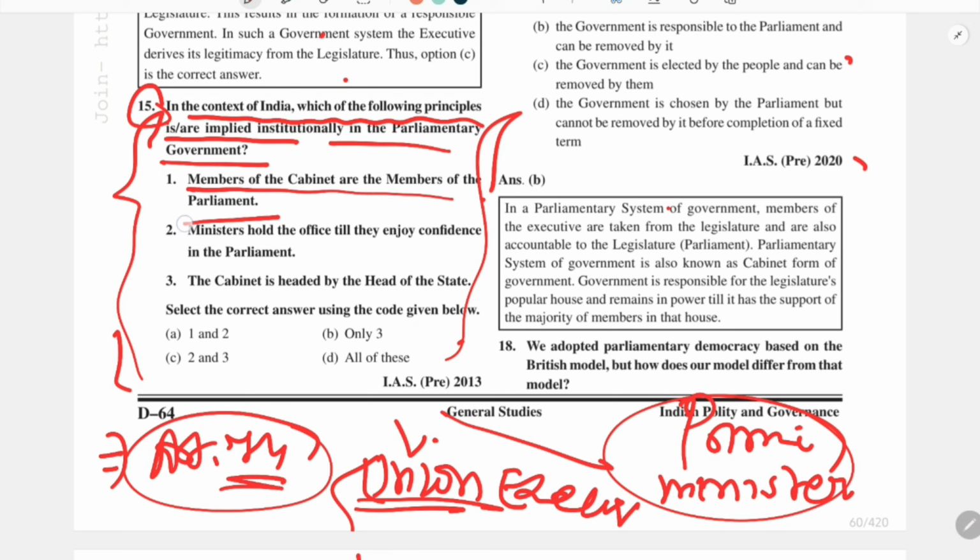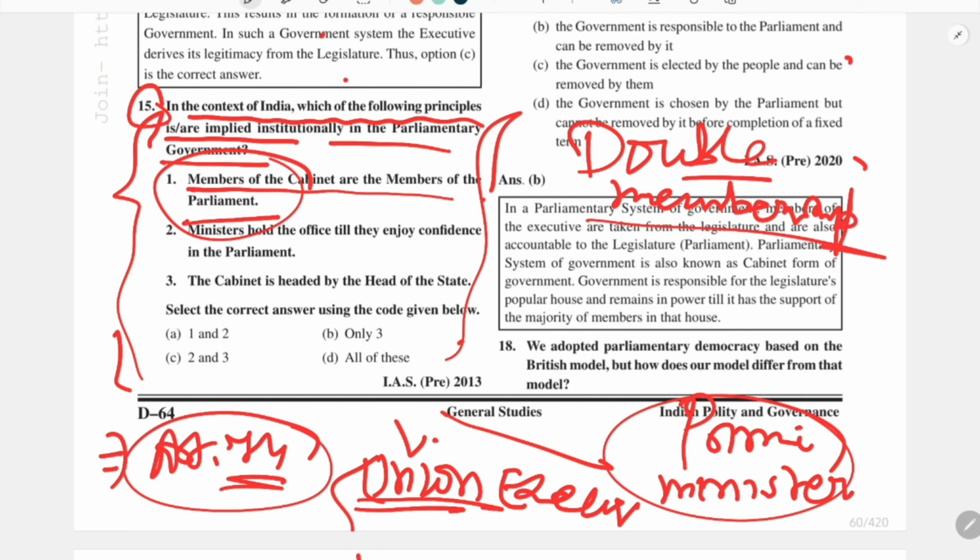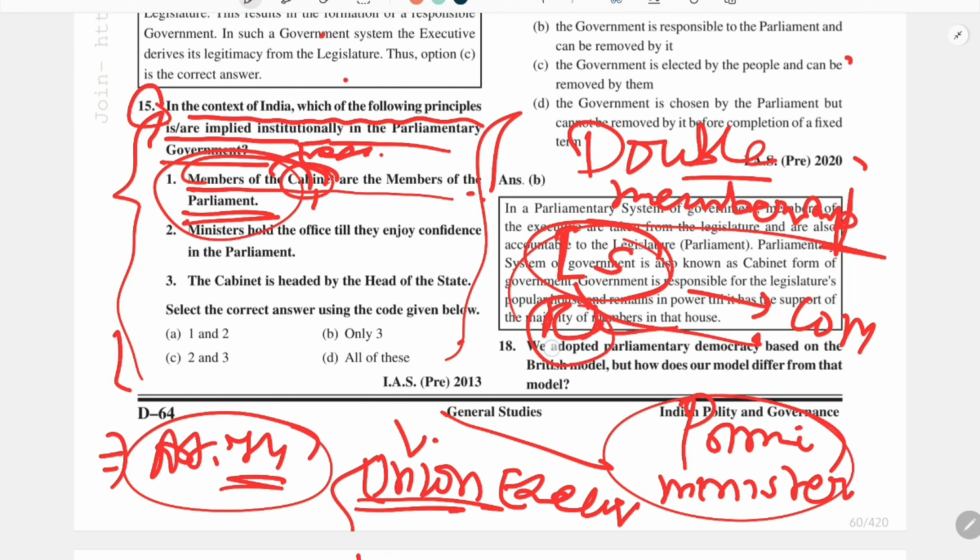Members of cabinet are members of parliament. So I told you that there is a concept of double membership, where the members of legislature are basically made the members of executive. So here members of cabinet means executive cabinet, that is executive ministers are the members of parliament. I told you that the members in the executive, that is council of ministers, are taken both from Rajya Sabha and Lok Sabha. So basically they are the members of parliament, that is a true statement.